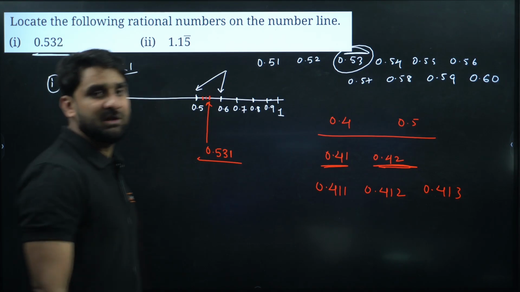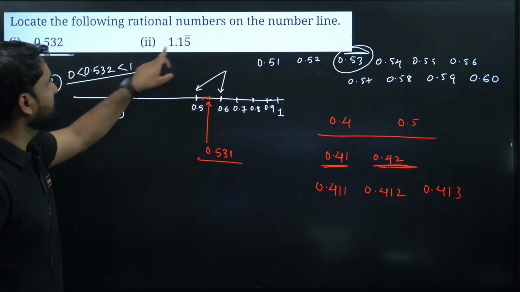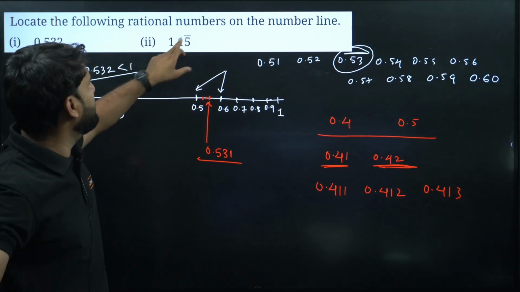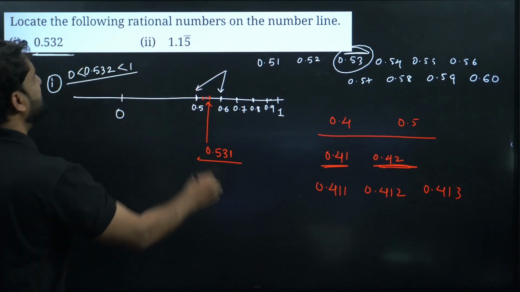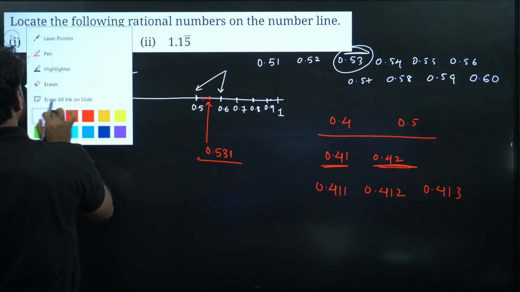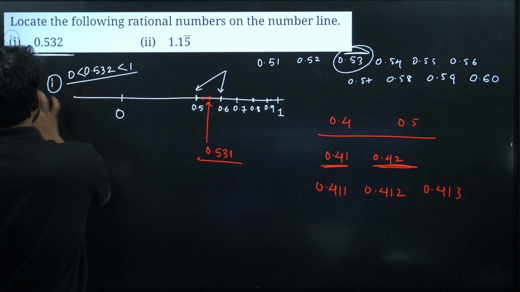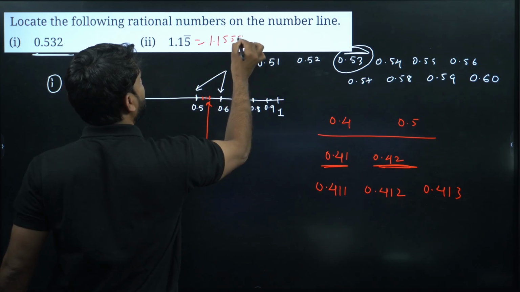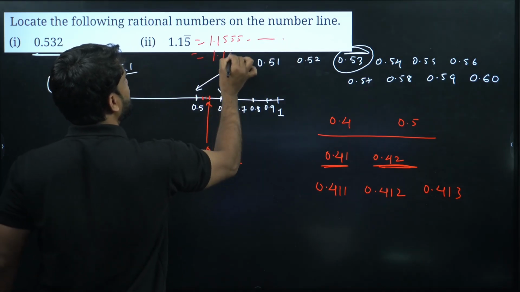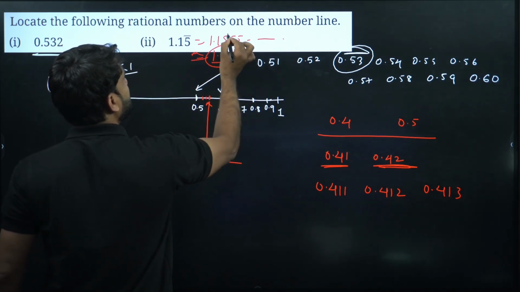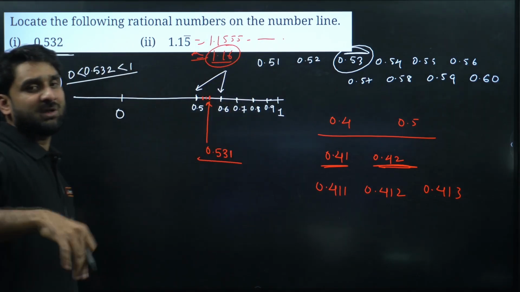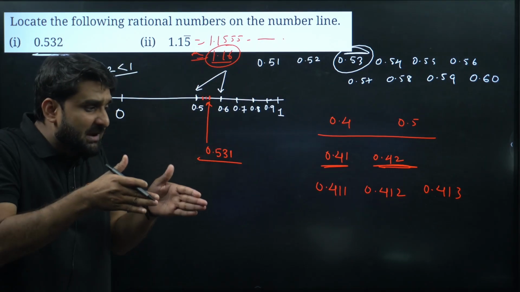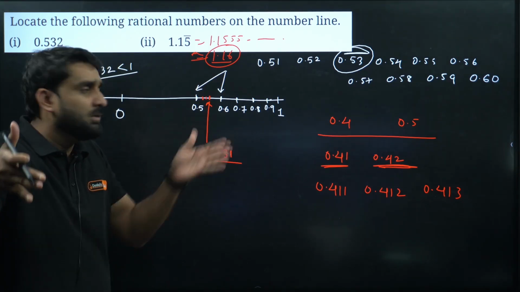I hope this question is clear to you all. Similarly, you guys can draw 1.15. Don't look at the 5 repetition. If this 5 is continuously repeating, we can do one thing. Listen, champion. This number is 1.1555 and so on. So we can write 1.16 also, approximately, because 5 is continuously repeating. So to the nearest hundredth we can write 1.16. Now you can draw 1.16. 1.16 will lie between 1.1 and 1.2. So this is a very easy question.